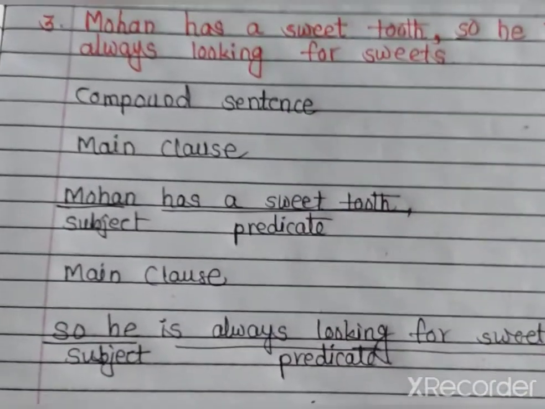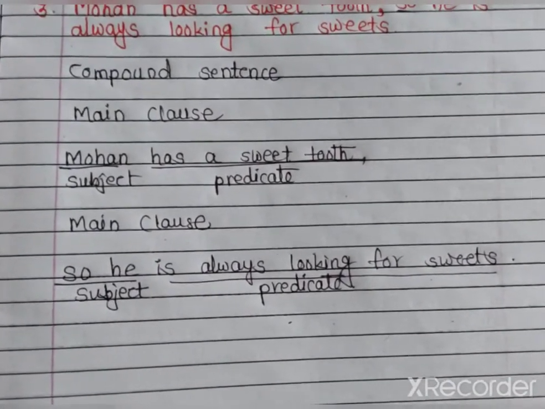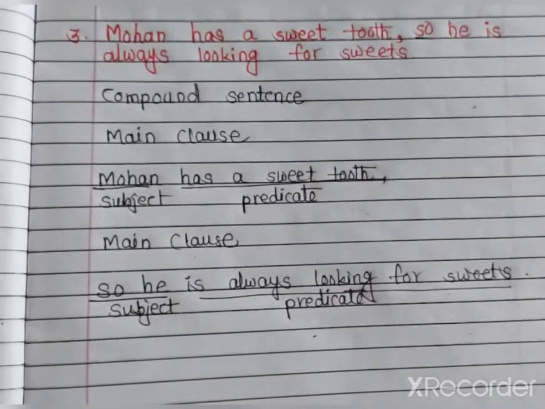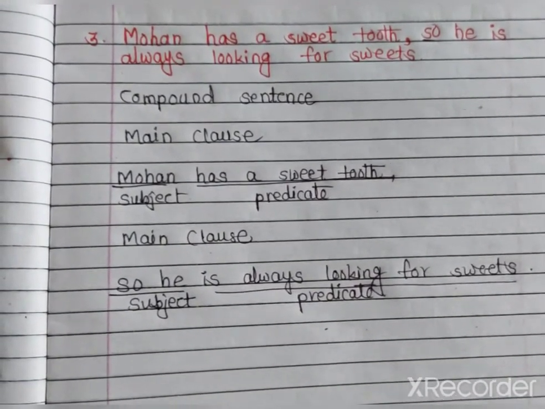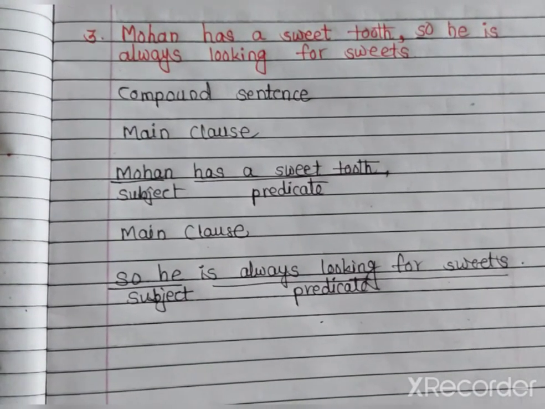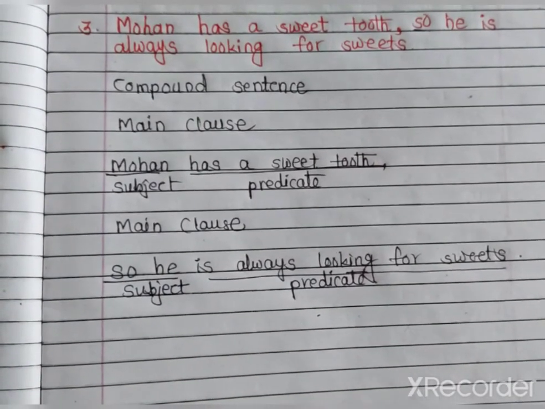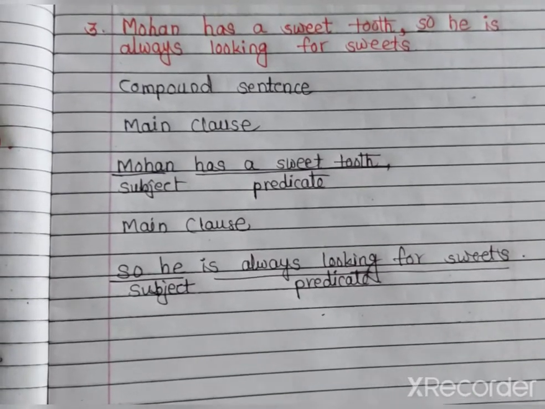So students, you have to analyze it this way. You will not write only compound sentence, only complex sentence, or only simple sentence. You have to analyze the sentence in a proper way. In your grammar textbook, there is not much space, so you may not be able to write all these things clearly. So, better, students, write this exercise in your CW.